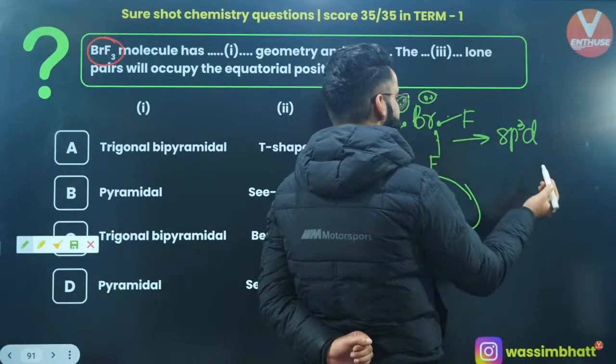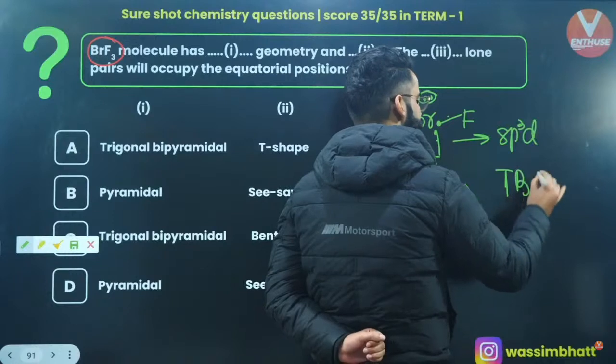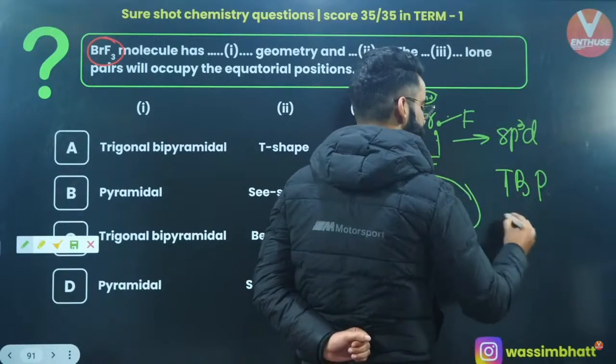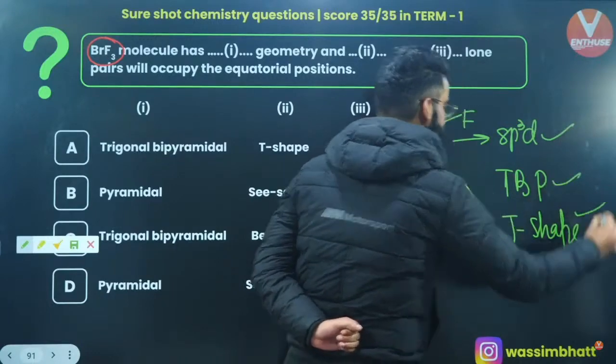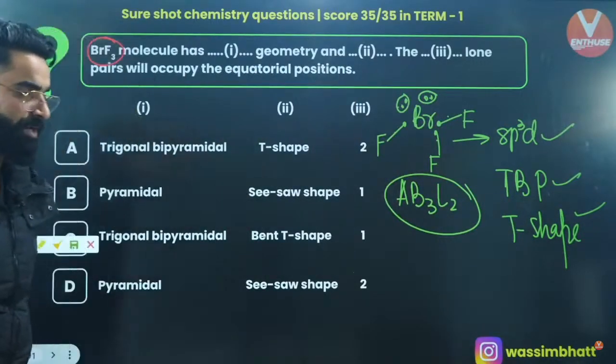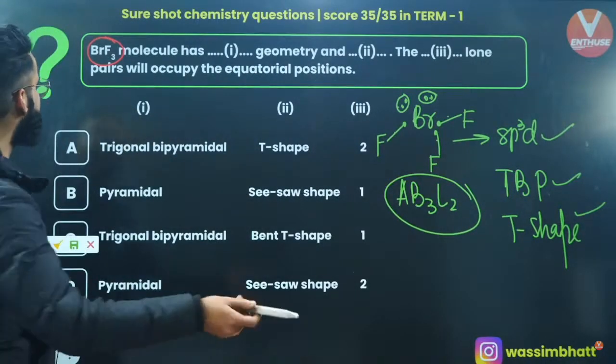What is going to be the geometry? Geometry is going to be trigonal bipyramidal. Right? What about the shape? Shape is going to be T shape. These are the features of this BrF3. So just match it now.